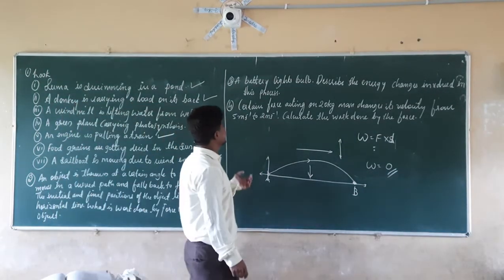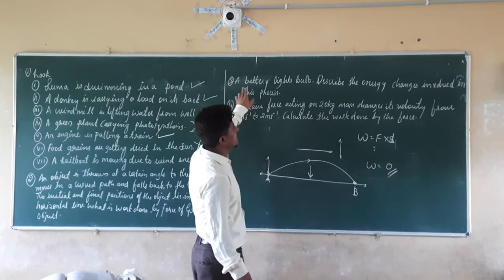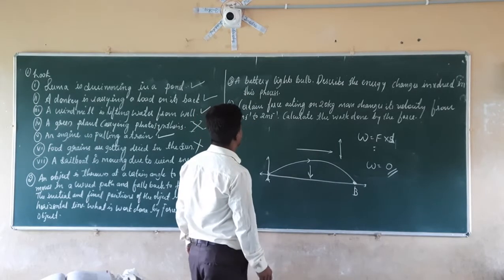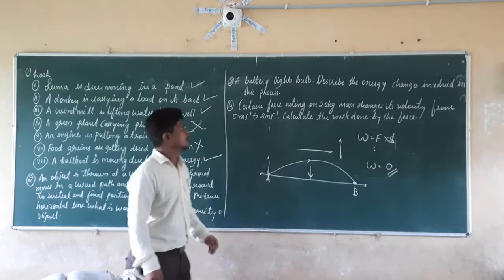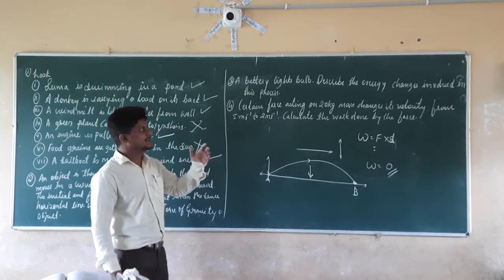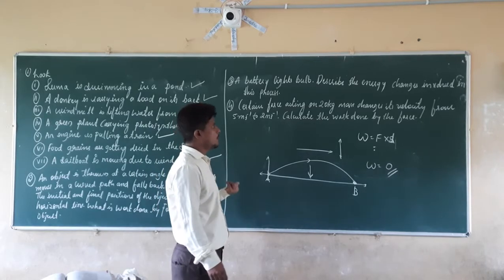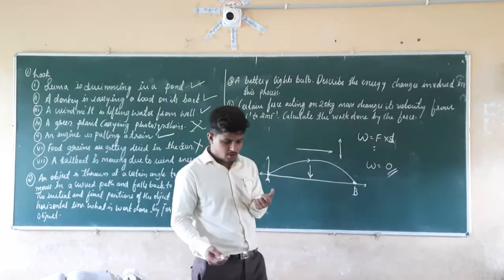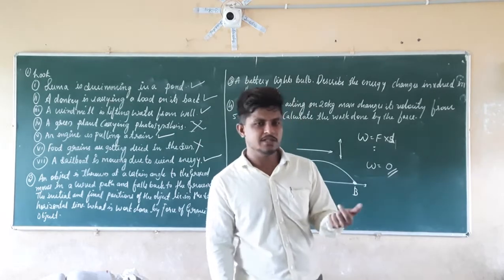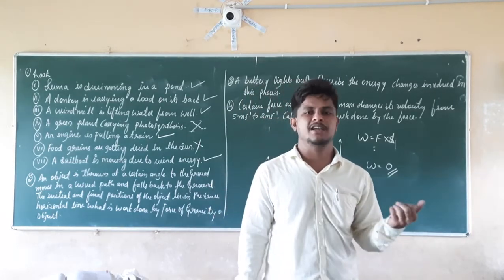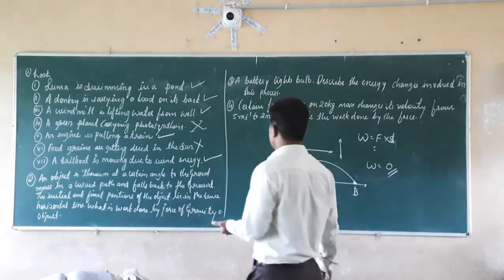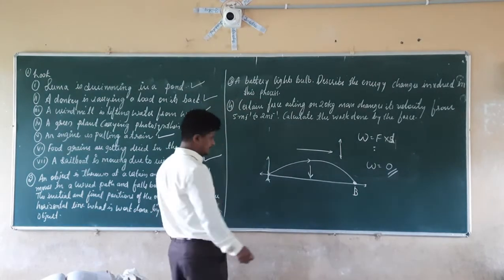Now let us consider the third question. A battery lights a bulb. Describe the energy changes involved in this process. The energy stored in the battery is chemical energy.